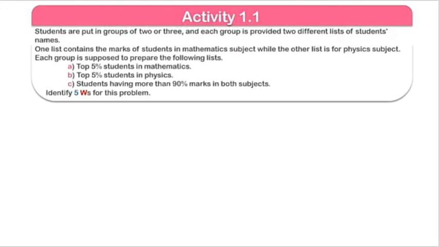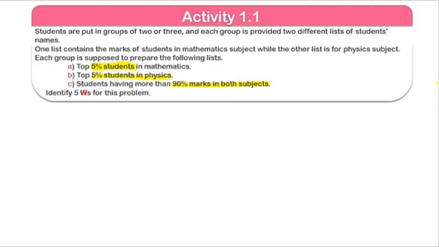Okay, here is activity 1.1. In this activity the teacher gives you a task that you have to prepare a list of students. The teacher requires that you write the names and marks of the students who got the top marks, the full marks, the highest marks. And the second task is that you have to write the names and marks of the students who got 90% marks in physics, and next, which students have 90% marks in both subjects.